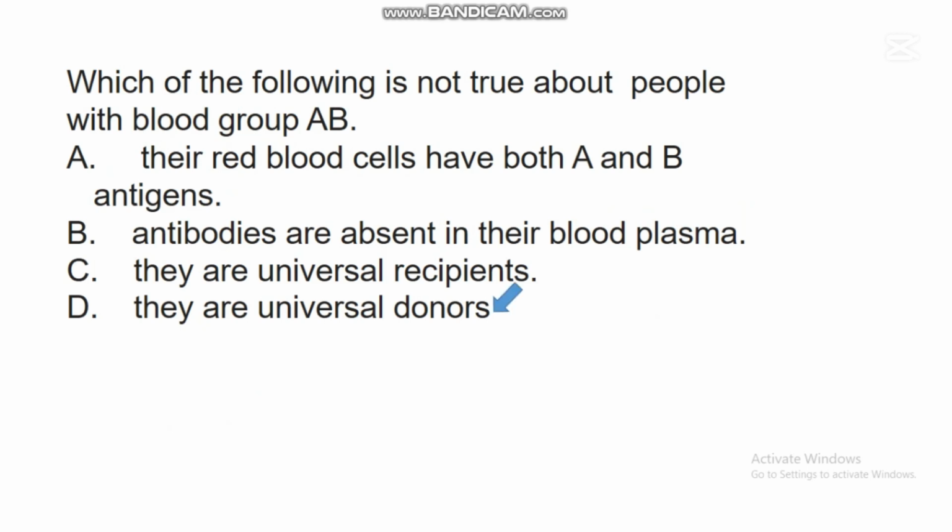They are universal donors. There are people that have a blood group known as blood group AB, and research has shown that people with blood group AB are called universal recipients because they can receive blood from every blood group. Their red blood cells have both A and B antigens, but their blood plasma lacks antibodies.